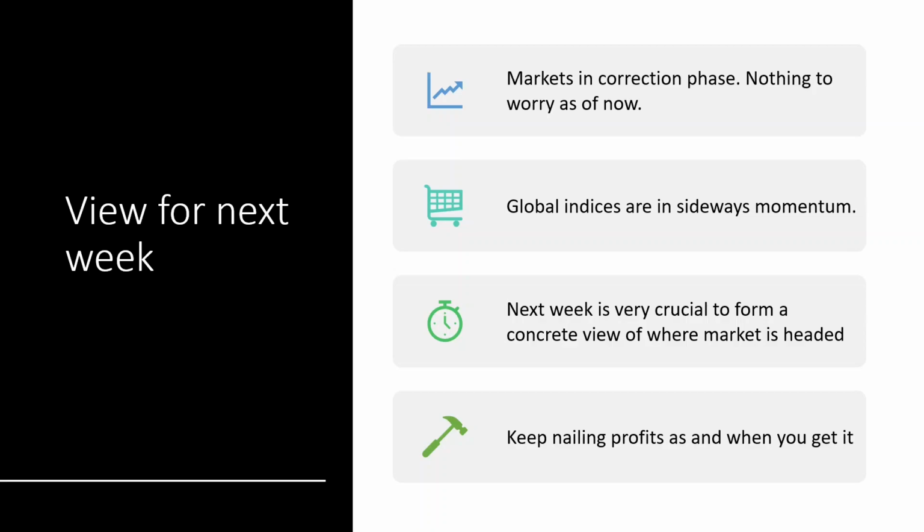As of now, the best way to look at it is, if you are an ETF investor, try to accumulate ETFs at the major levels of Nifty like 15,000, 14,700 and 14,500. And if you have good profits in any of the stocks and you feel that you should book partially, then keep booking your profits because markets are dynamic, we need to adjust with them. Do not do fresh buying as of now unless we get a clear indication that the rally is resuming or a bottom is formed.